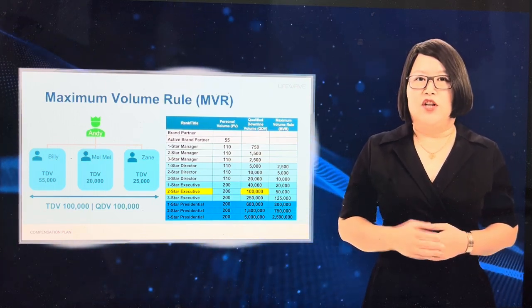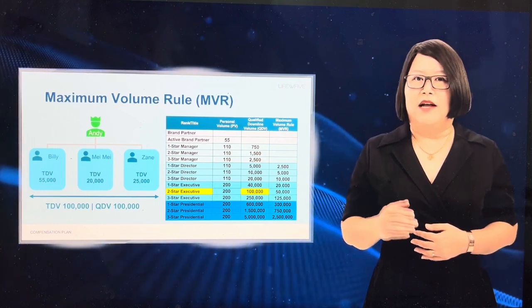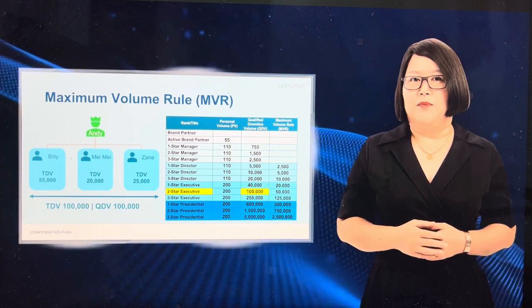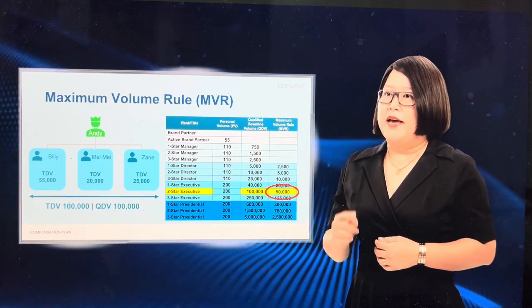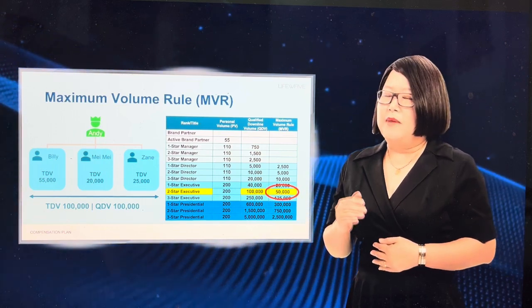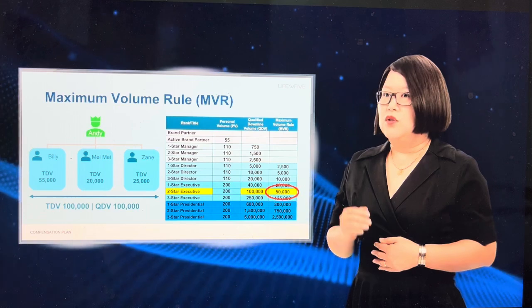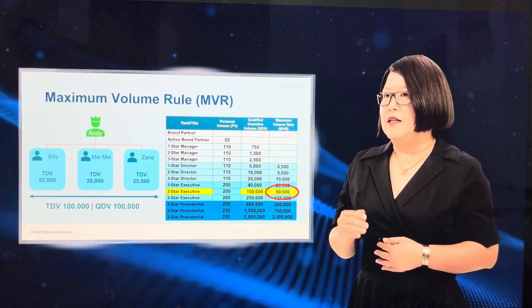Looking at the illustration, you can see that Andy does have 100,000 total downline volume, but does he have 100,000 qualifying downline volume? Let's recap. Qualifying downline volume takes into account the max volume rule. So let's look at the MVR for a 2-star executive. It is 50,000. So this means that no more than 50,000 can be taken from any single enrollment leg.